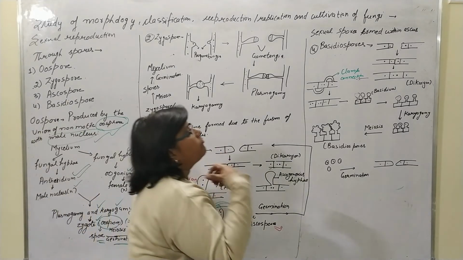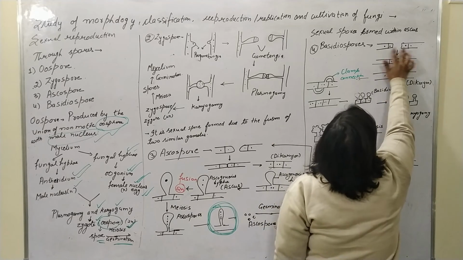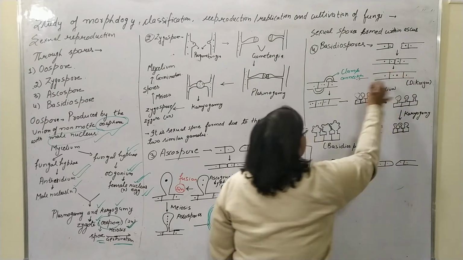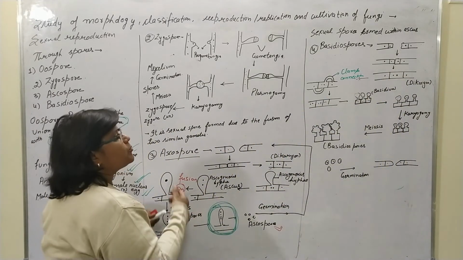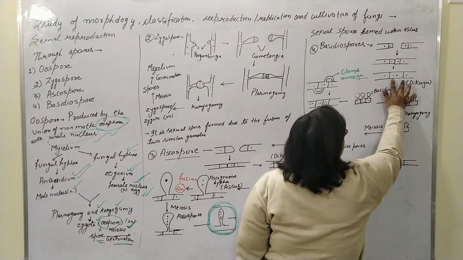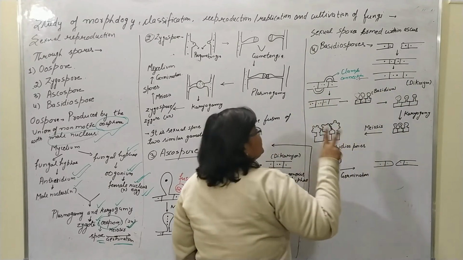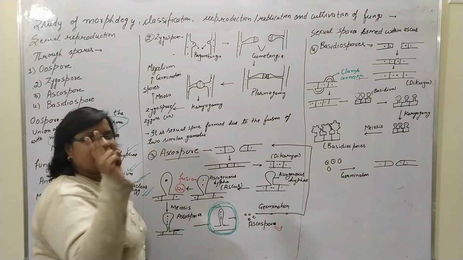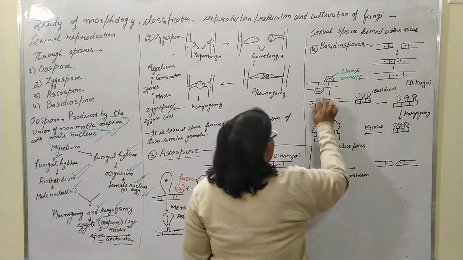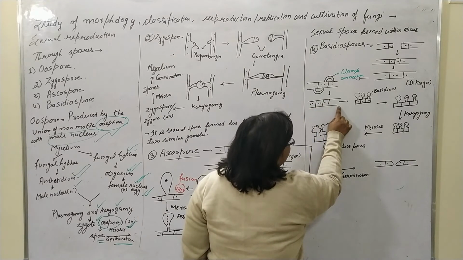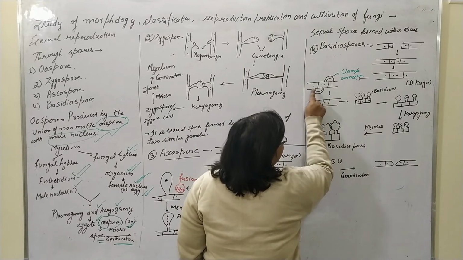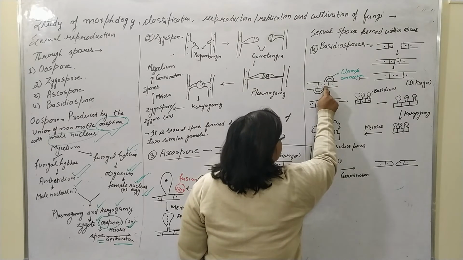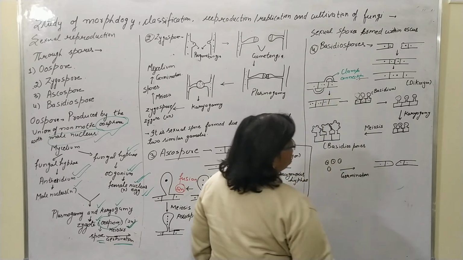Okay. Fourth is the basidiospore. In the basidiospore, two separate mycelia fuse and the dikaryotic condition occurs. But the difference from the ascospore is that in the ascus, only one septal stage has the dikaryotic condition, but in the basidiospores, every septum has the dikaryon with the help of clamp connection. This means this nucleus goes to this septum, and this nucleus goes to this septum, so this becomes a dikaryon, and this becomes a dikaryon.